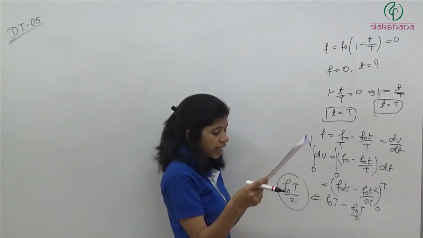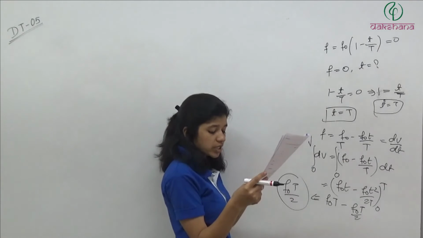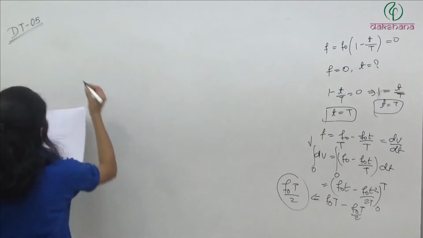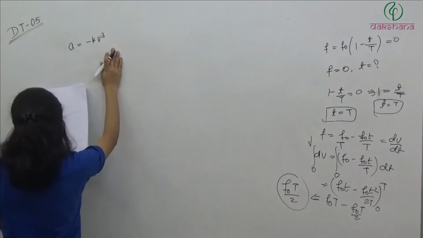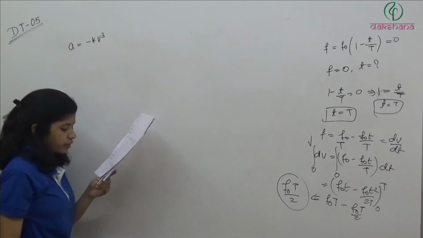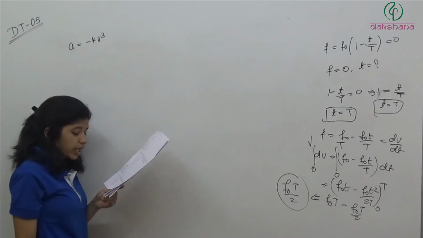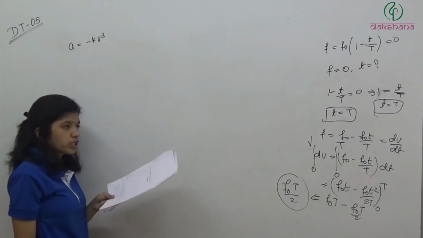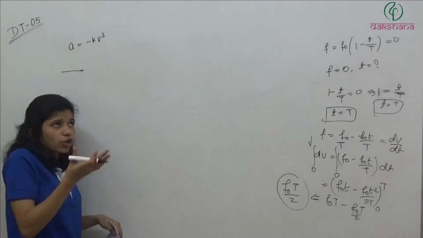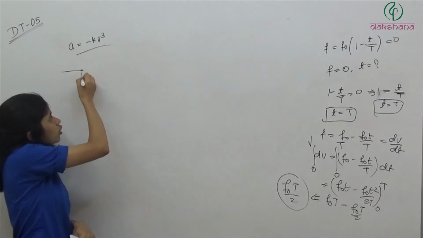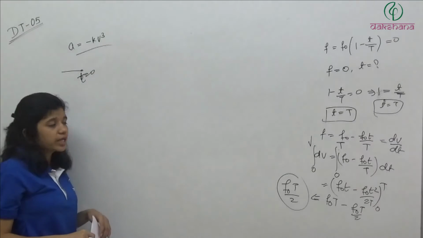Question number 17. The acceleration experienced by a moving boat after its engine is cut off is given by a is equal to minus k v cube. This is the acceleration after the engine is cut off. Engine को बंद किया. Now its acceleration is this much, where k is a constant. If v naught is the magnitude of velocity at cutoff, so at cutoff हमने क्या किया? After cutoff the acceleration is this much, तो हमने at cutoff मान लिया, this is our t is equal to 0. This is our starting instant.